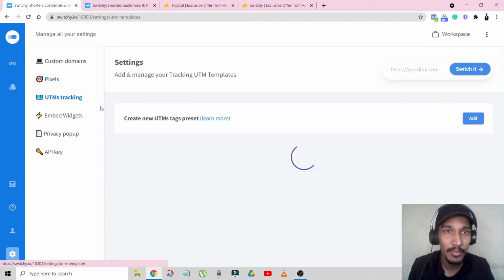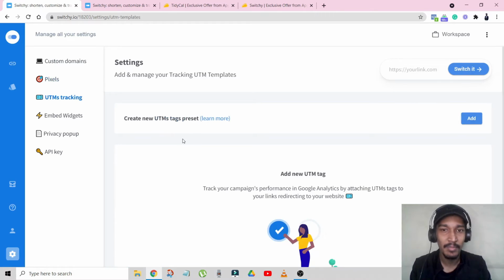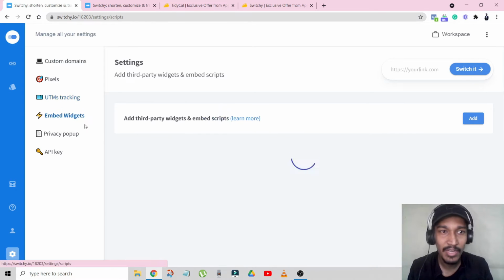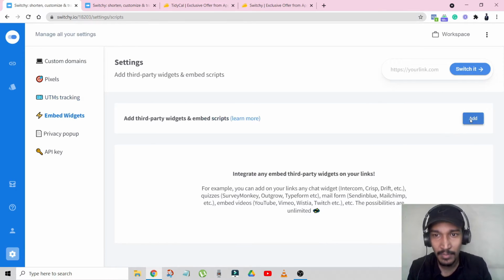You can also do UTM tracking. So if you are doing Facebook ads or any type of ads and you want to see which ad is performing, you can use UTM tags to basically segment people. Then you can embed widgets. That means any third-party widgets on your links. There are many tools like that. You can just go and add and see whatever tools are there.